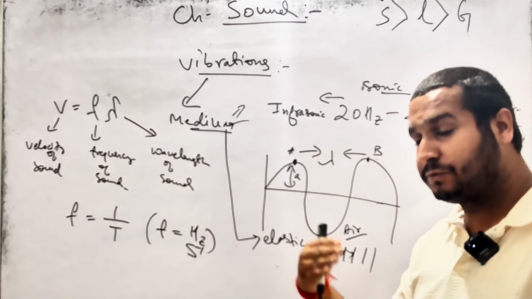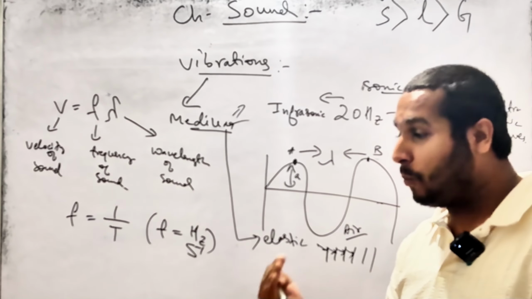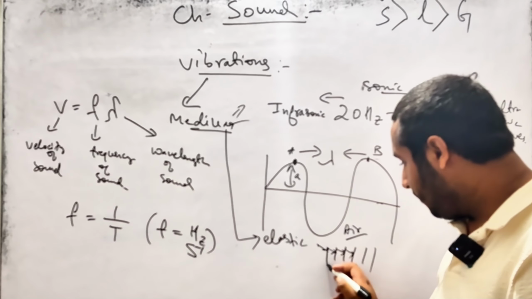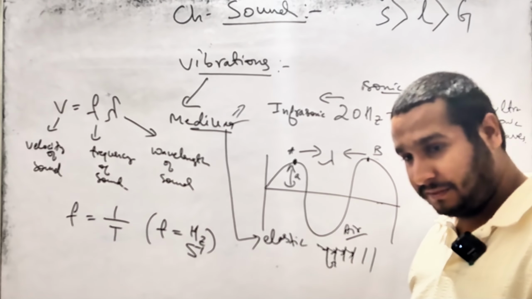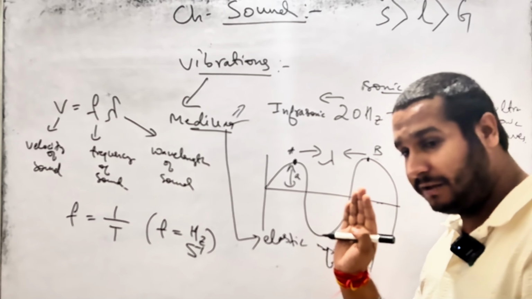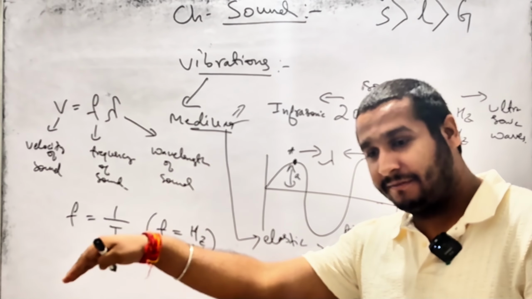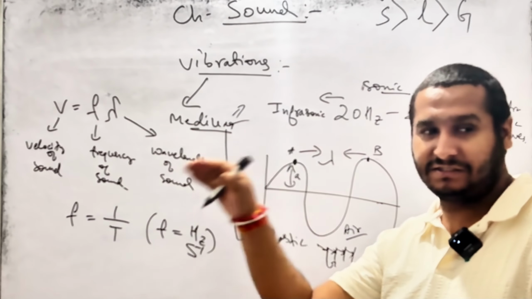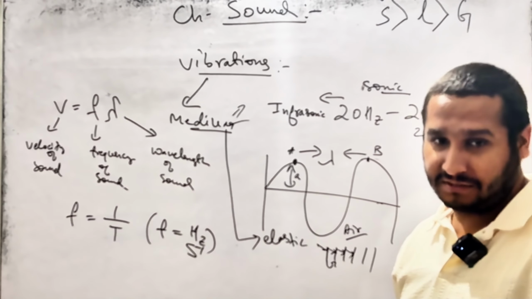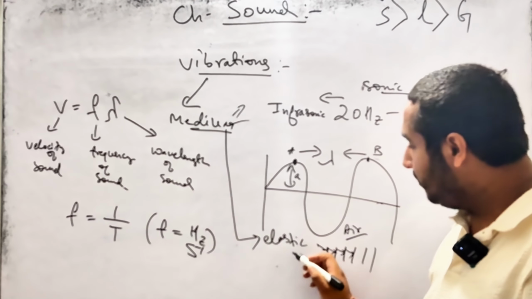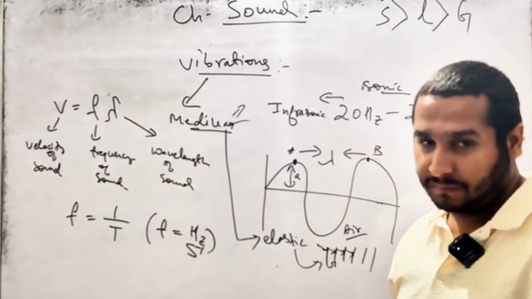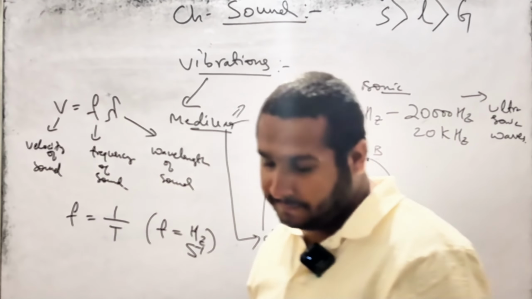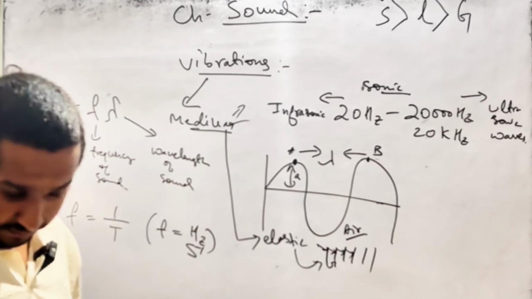Like this, the sound keeps on traveling from one particle to another. And when the particles pass the sound waves, each particle has the ability to pass the sound wave and again come back to its own place. This is called elasticity. So the particles must be elastic in nature. Understood the ability?